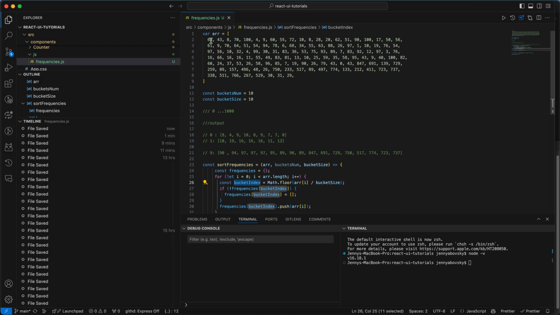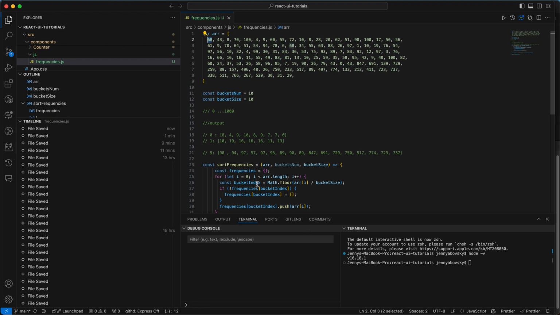For example, if we have 68, we divide it by 10 and convert it to an integer. 6.8 floored is 6. So this means that 68 is in bucket number 6.